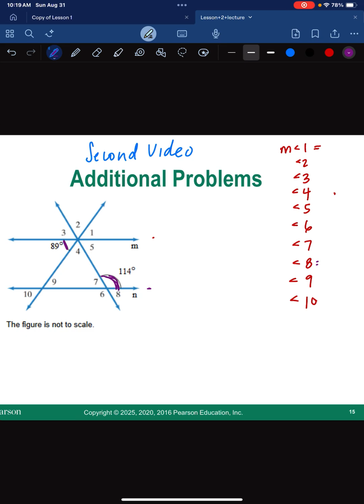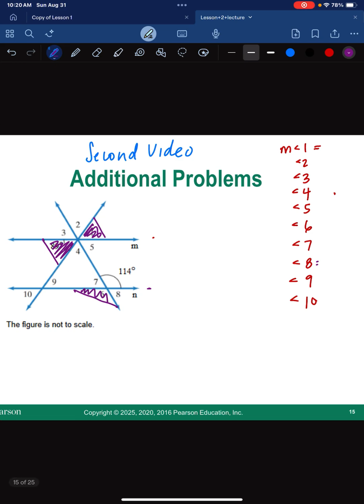All right, so my favorite set of angles is vertical angles, which I call bow tie angles. So that means that these two angles right here are equal because they make a bow tie. Like you could make yourself a little bow tie right here out of these if you wanted to. Okay, so these two are equal. This one's a really wide bow tie, but these two here would also be equal.